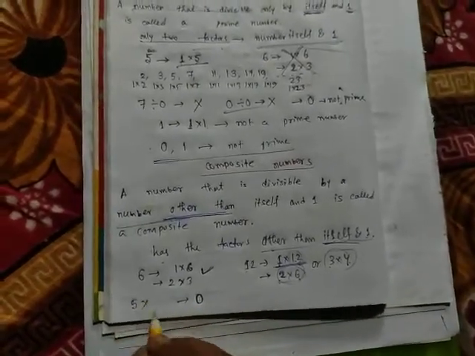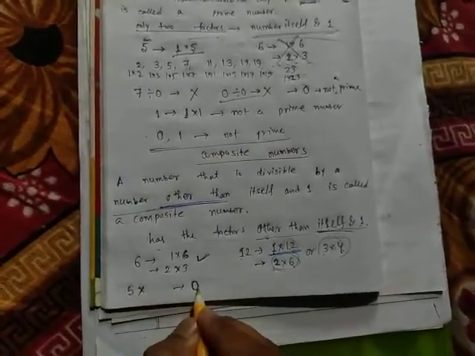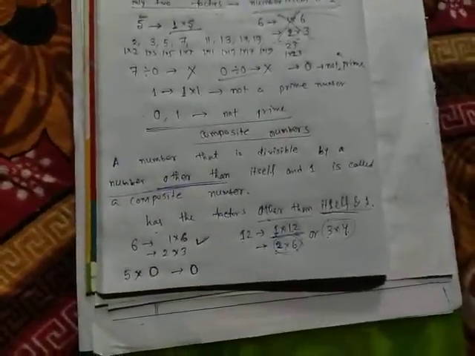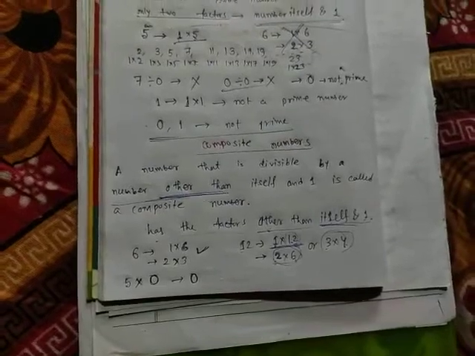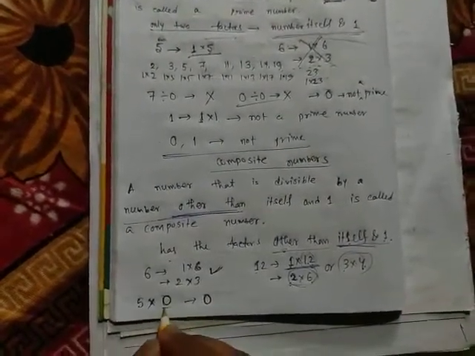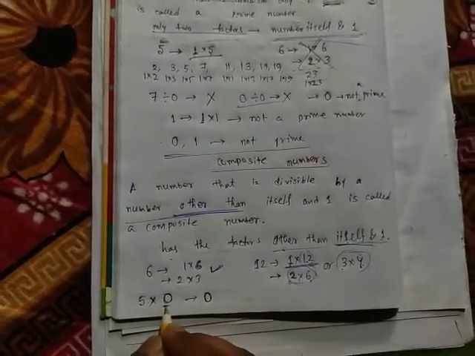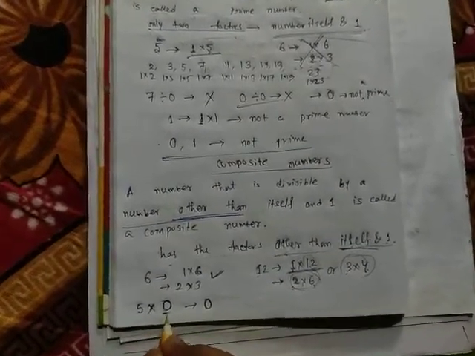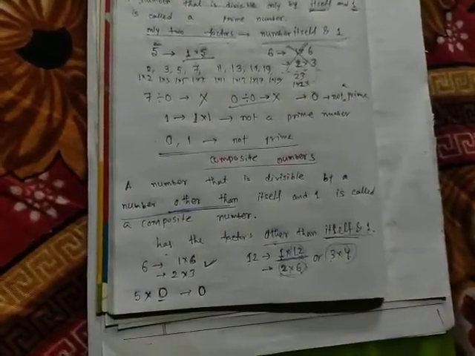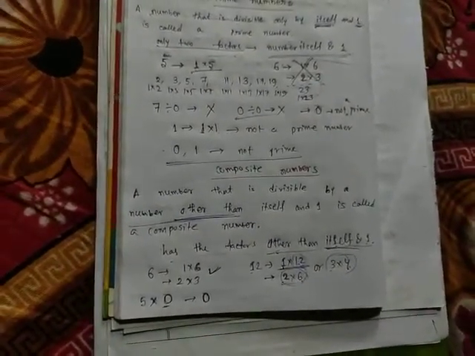You know, how can we get the product 0? Suppose 5 into something, how can we get the product 0? One number should be 0. There must be one number that is 0. So that's why 0 is not a composite number.